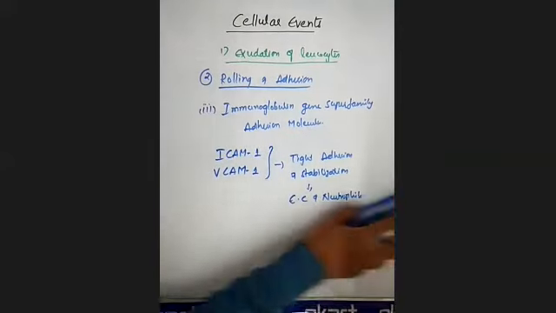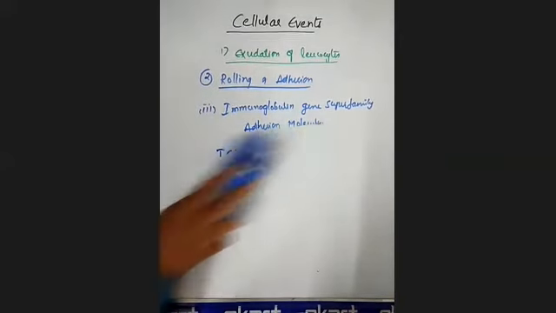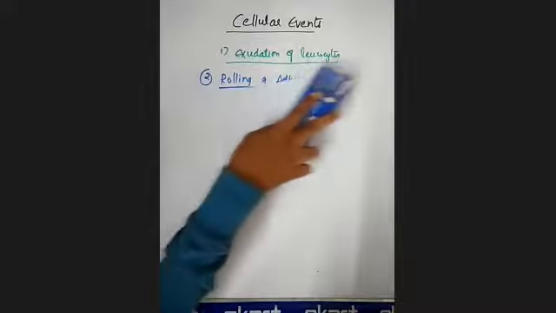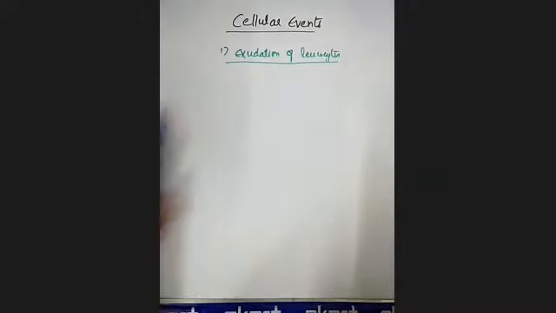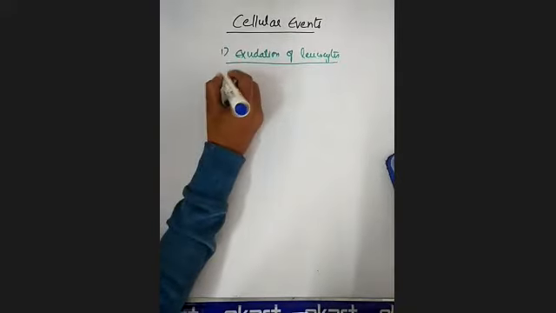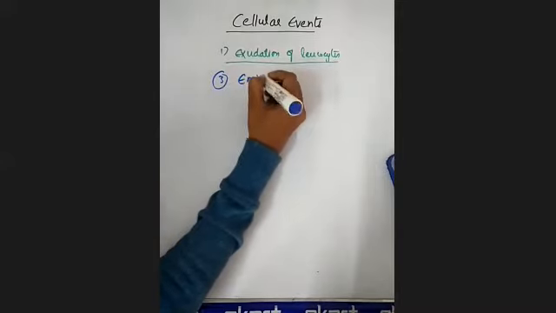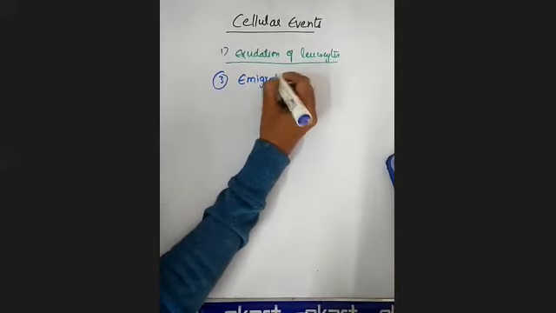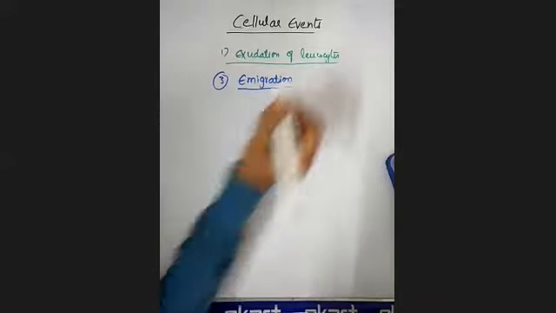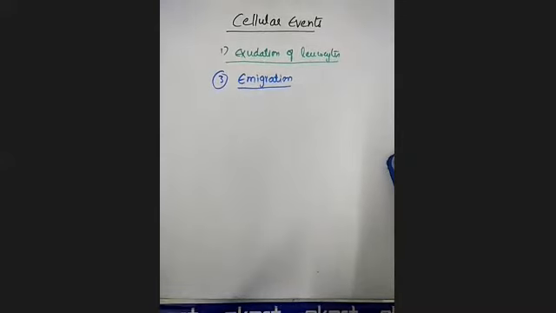Is that clear? What is meant by rolling and adhesion, and what are the molecules involved in this process? Okay, and the third one is immigration. The third change in the exudation of leukocytes is the immigration process.